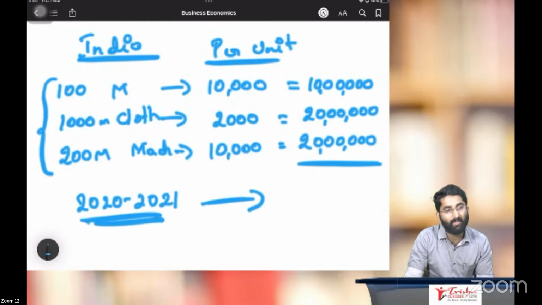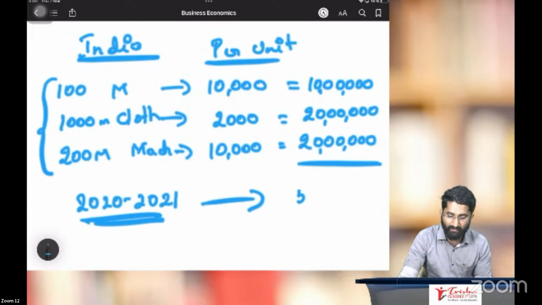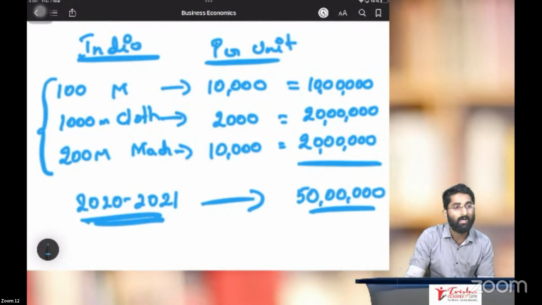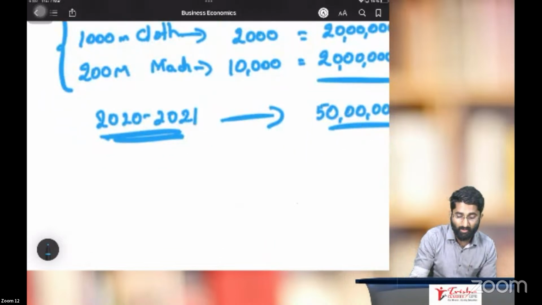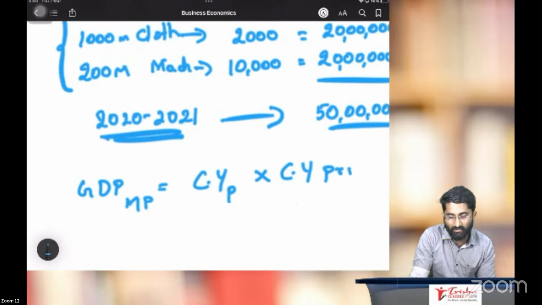Then what is our GDP, sir? Gross domestic product is 10 lakh plus 20 lakhs plus 20 lakhs. Totally 50 lakhs is our GDP. Sir, how to calculate GDP? Gross domestic product at market price is equal to current year production multiplied by current year price. Current year quantity.